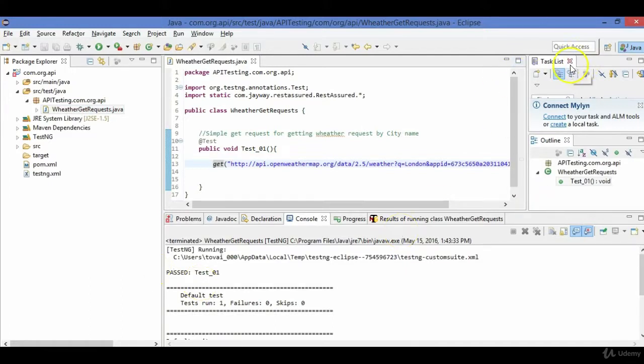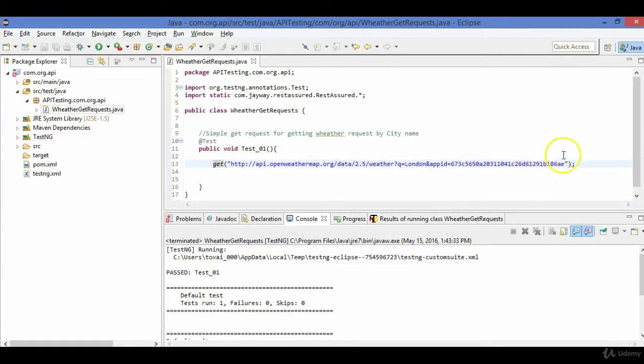Whenever an API passes or fails, there is a status code returned. When this API hits the server, there is a response code which tells whether this API was successful or not. Suppose if this was successful, the code returned was 200.